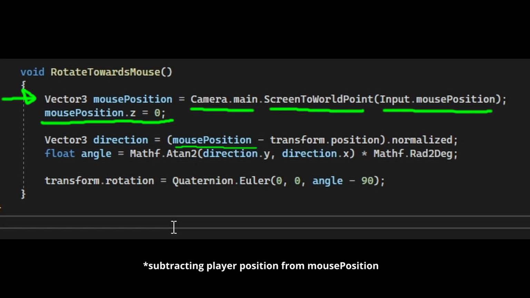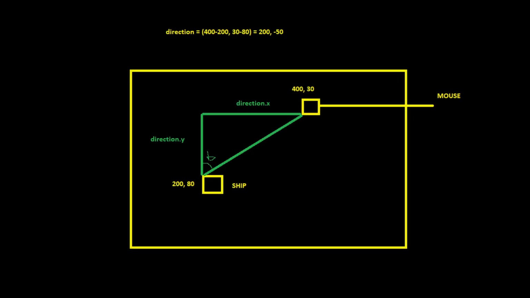By subtracting mouse position from player position, we get a resulting vector for the distance. We then call normalized on it to get a length of 1, since we only really care about the direction and not the actual distance. We then calculate the angle in radians and convert it to degrees. My linear algebra skills have long since decayed, so I might not be grasping this entirely correctly, but you can refer to my exceptional Paint skills for how I try to visualize this for myself before I moved on.